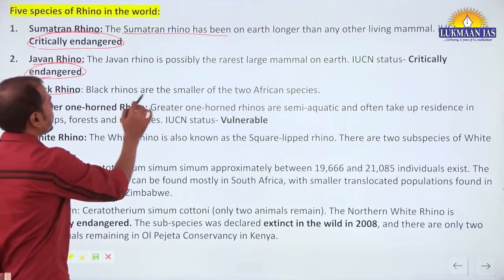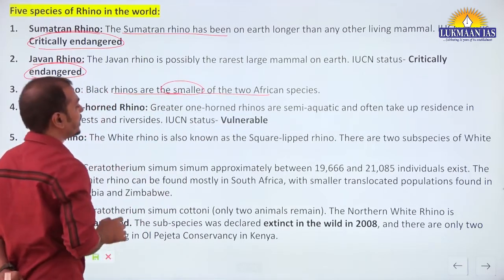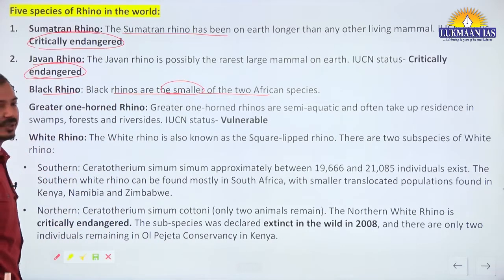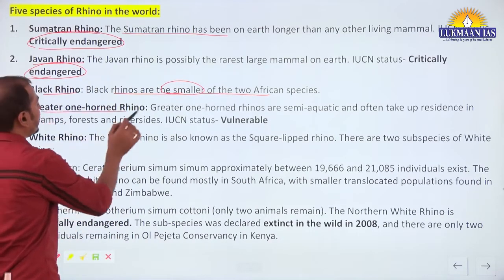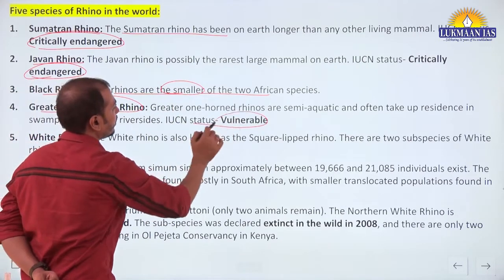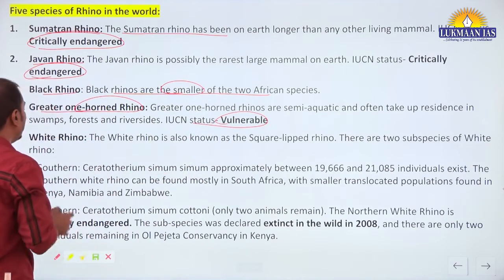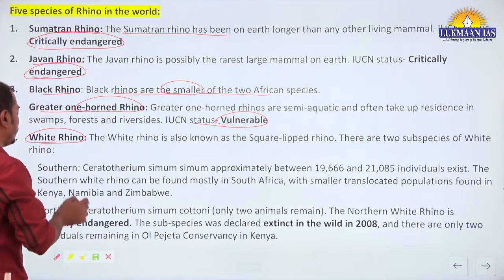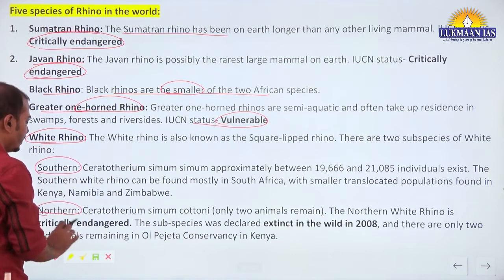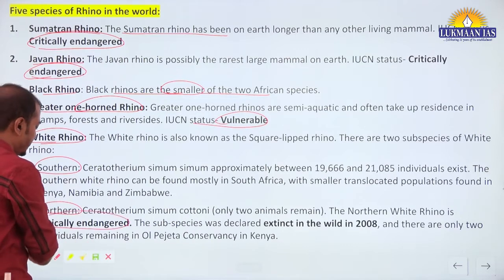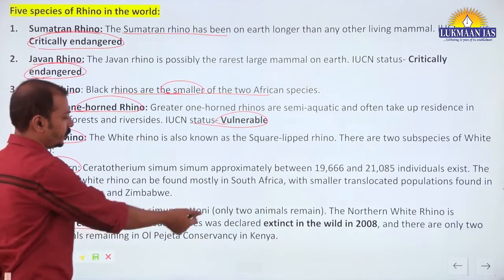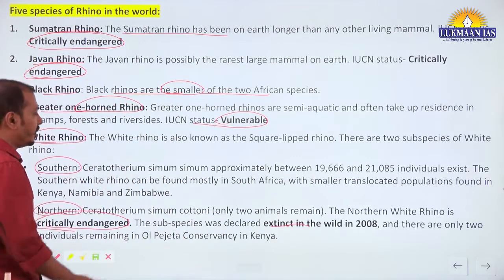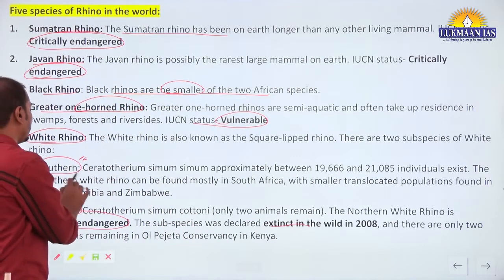Black rhinos are the smaller of the 2 African species, that is black and white rhino. They are African species. Then the greater one horn rhino is vulnerable, just now we talked about the Indian species. Now the white rhino can further be divided into 2 species, southern and northern. The northern species is critically endangered and only 2 or 3 are there, extinct in the wild. But a significant population is of the southern rhino.